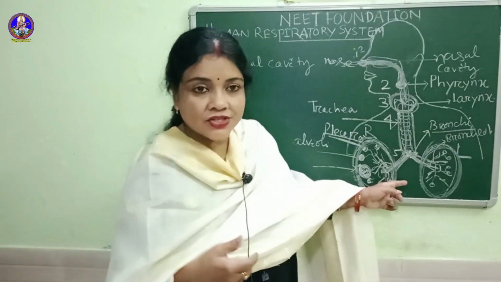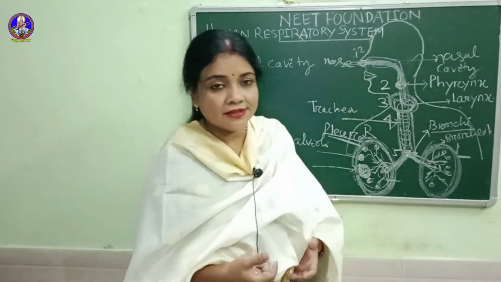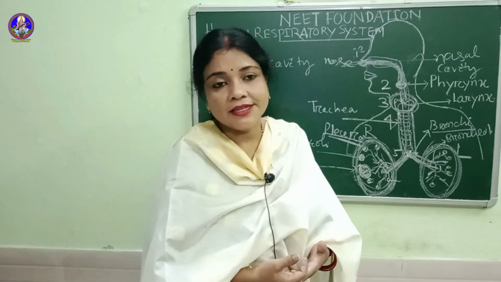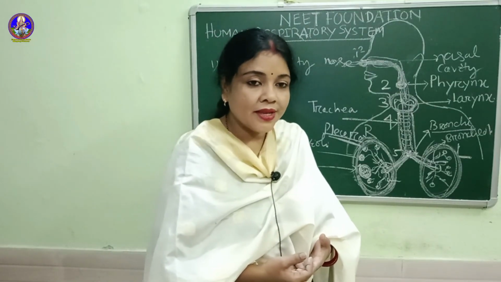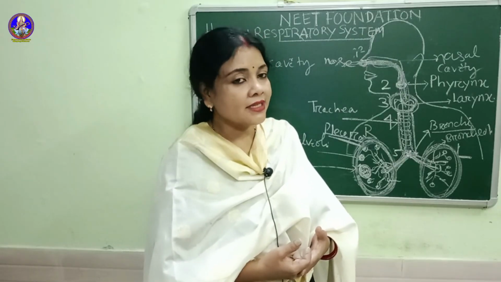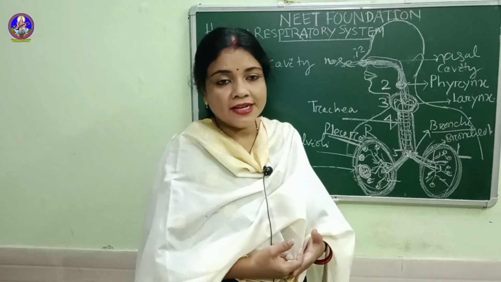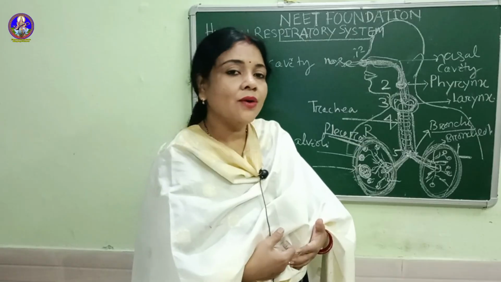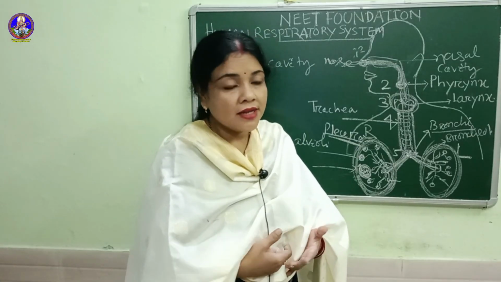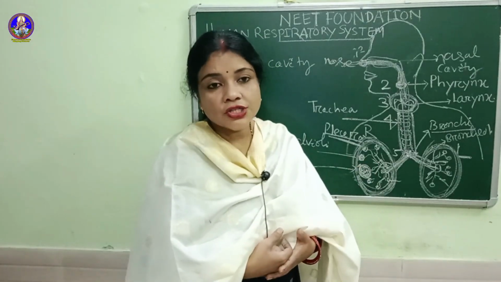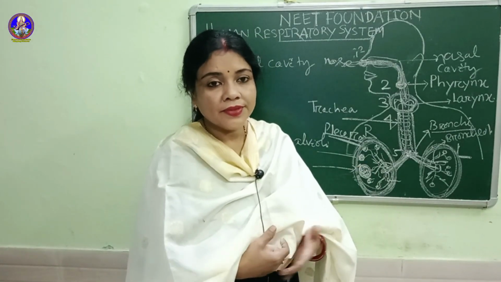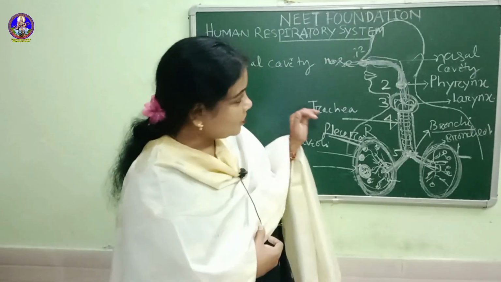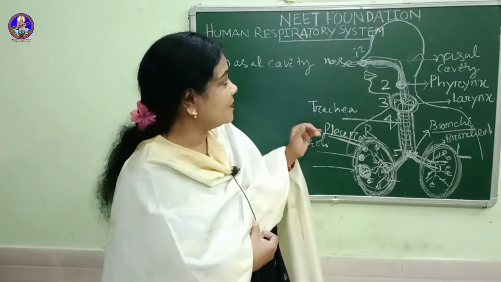Now, this exhalation and inhalation is done by another kind of muscle known as the diaphragm. The diaphragm contracts and relaxes. Whenever the diaphragm contracts, our lungs expand, and when we inhale, we take in the air. Whenever the diaphragm relaxes, our lungs compress, and then we exhale air outside. This is the whole process, a very simple process in our respiratory system.